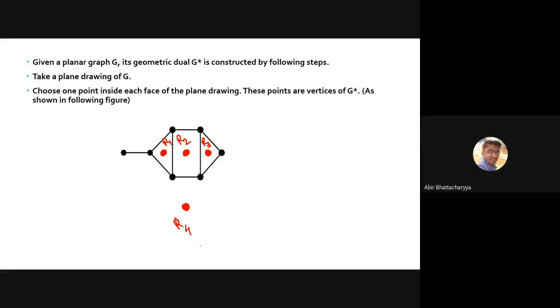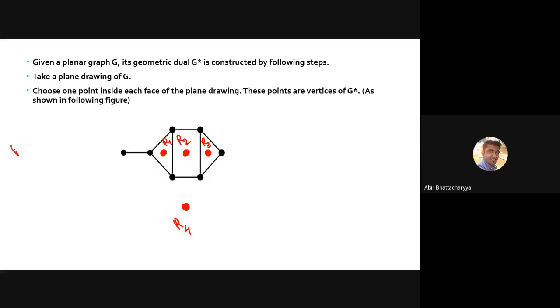Now we have to connect all those regions in such a manner that all connecting lines intersect each and every edge of that main graph.